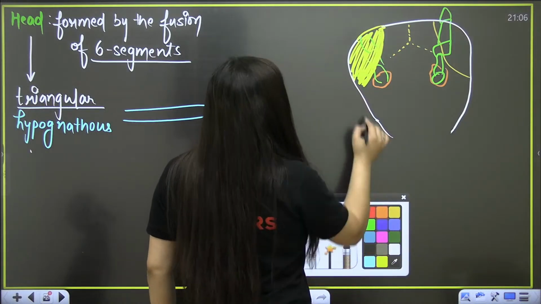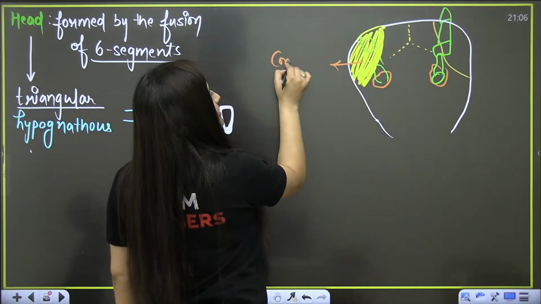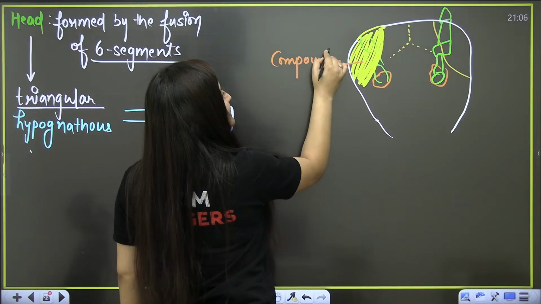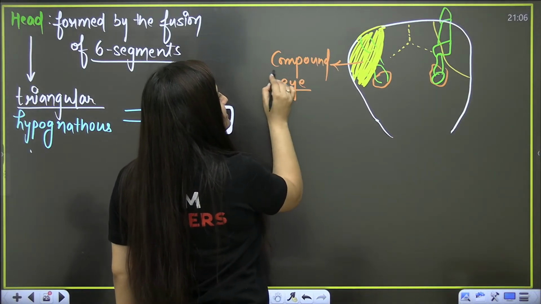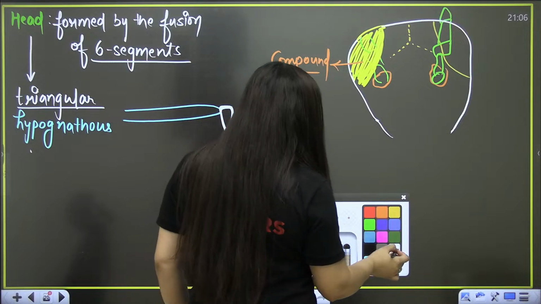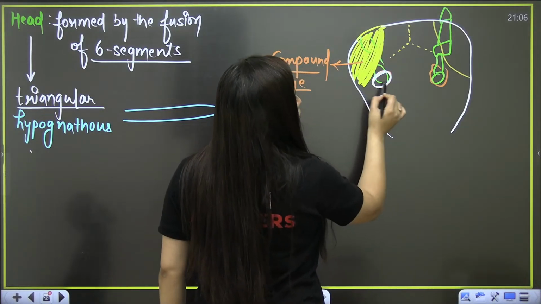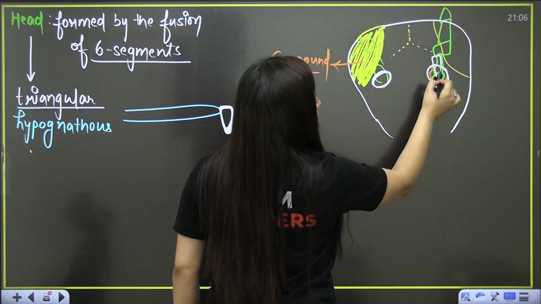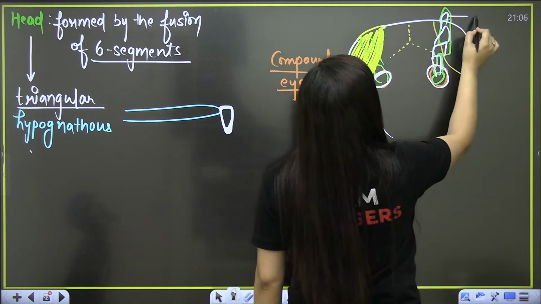What is it? It is the compound eye. Laterally, a pair of compound eyes is present. And this is the antennal socket, from where the antenna is coming.